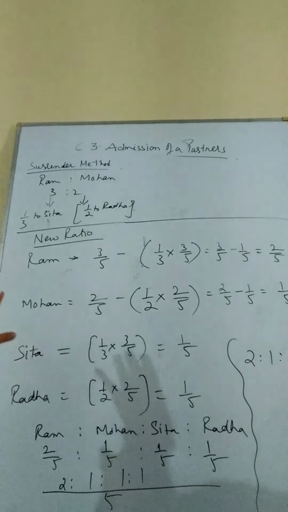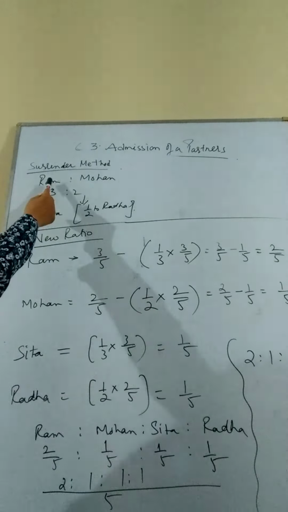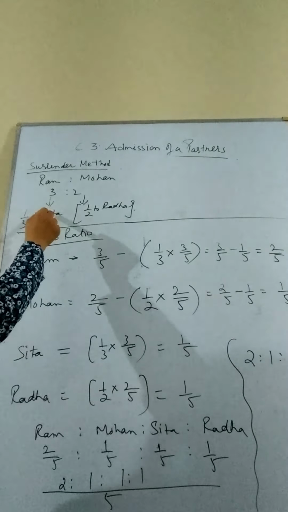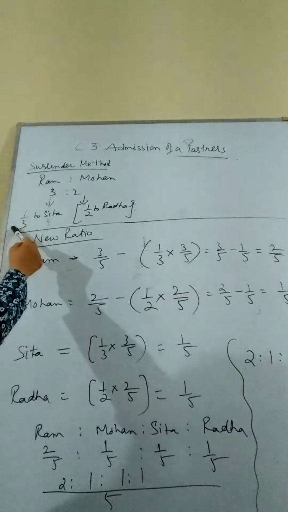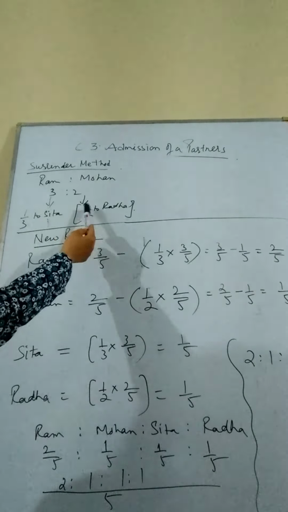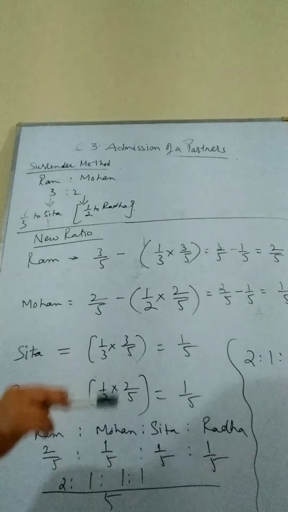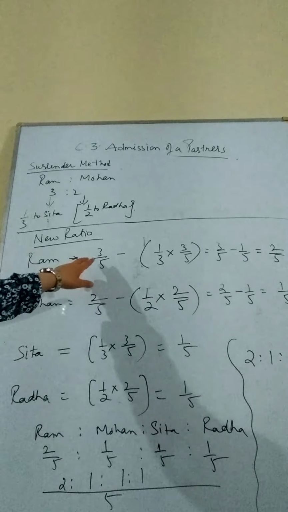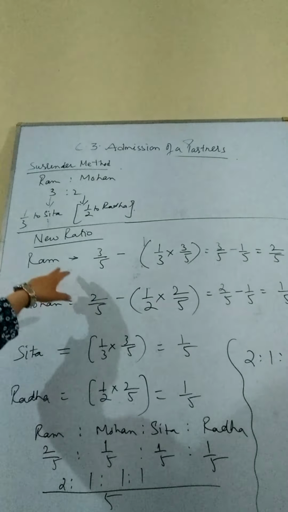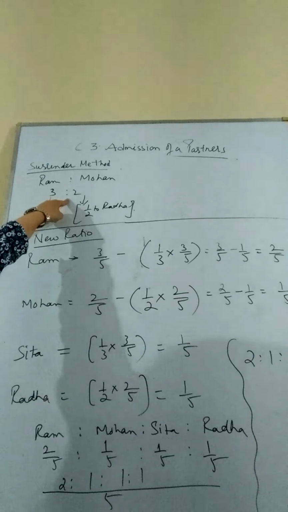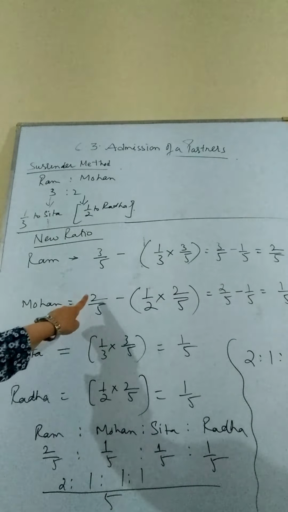Okay, here I have put down the summary. There were 2 partners, Ram and Mohan. Profit sharing ratio was 3:2. Ram is surrendering 1/3 of his share to Sita. Mohan is surrendering 1/2 of his share to Radha. Now in order to calculate the new ratio, how are we going to put it up? First we will write the old ratio of these 2 partners. Ram's old ratio is 3/5, as you can see, 3:2. And Mohan's old ratio is 2/5.